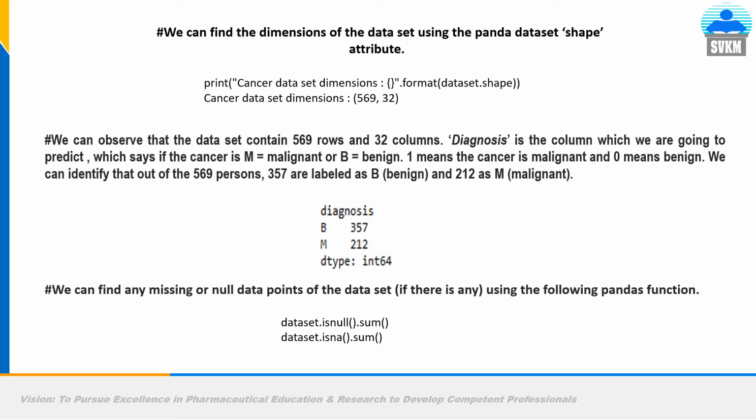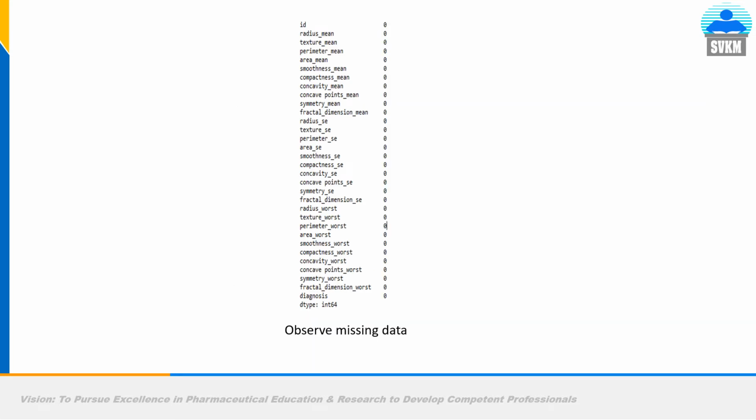Now we have to identify any missing or null data points in the data set. By this command, dataset.isnull, we can see the number of cells or columns with no value. So this is the way to see the null or empty cells.